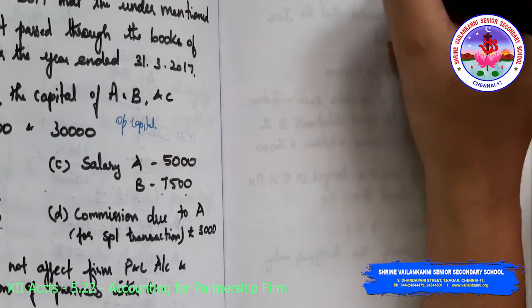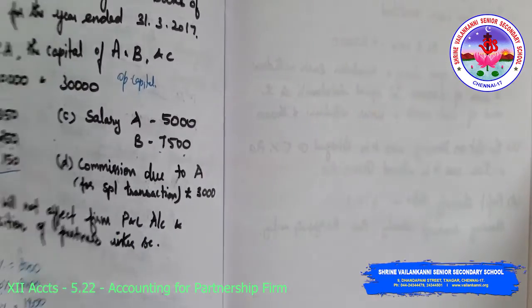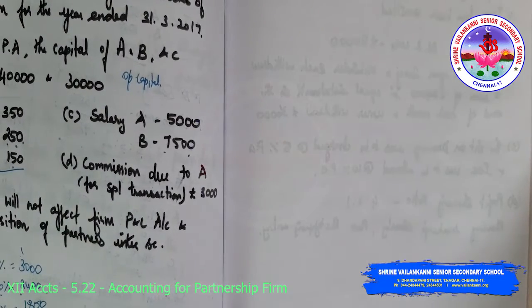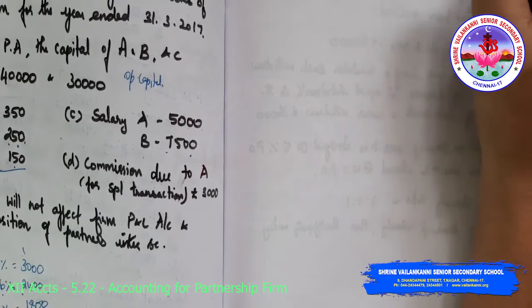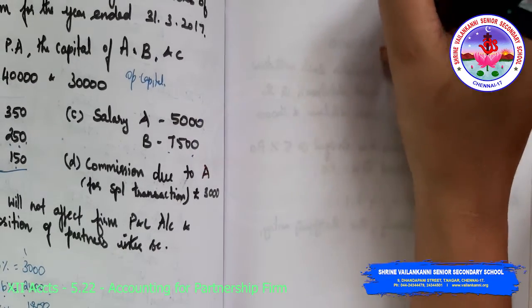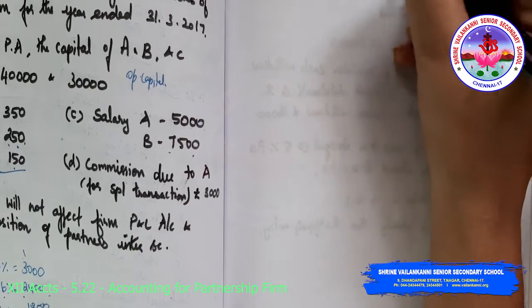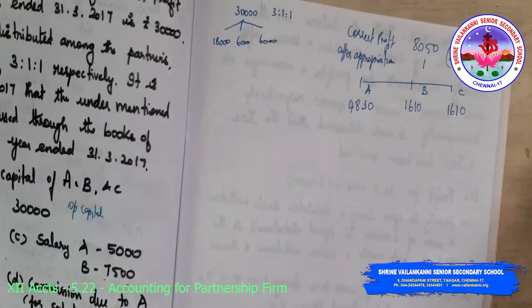Divided in the ratio 3:1:1, 8,050 divided by 5 will be 1,610, and 3 times that is 4,830. So A gets 4,830, B 1,610 and C 1,610. You got my point here.